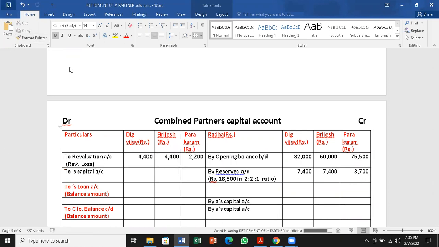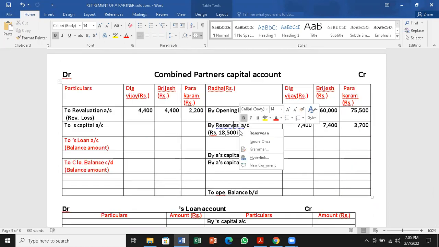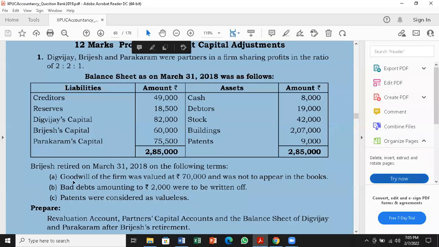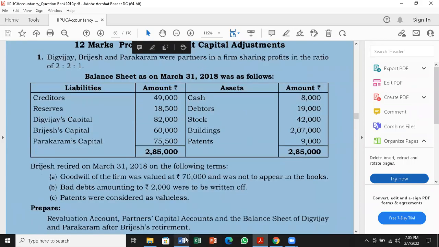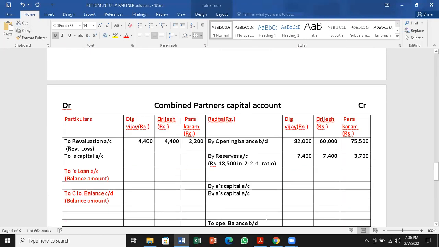So this is for revaluation loss. Then comes the next one, the goodwill. Goodwill of the firm 70,000 that we already valued here in the previous one. Continuing partners' capital accounts debited, retiring partner's capital account credited. So let me take the values over here.